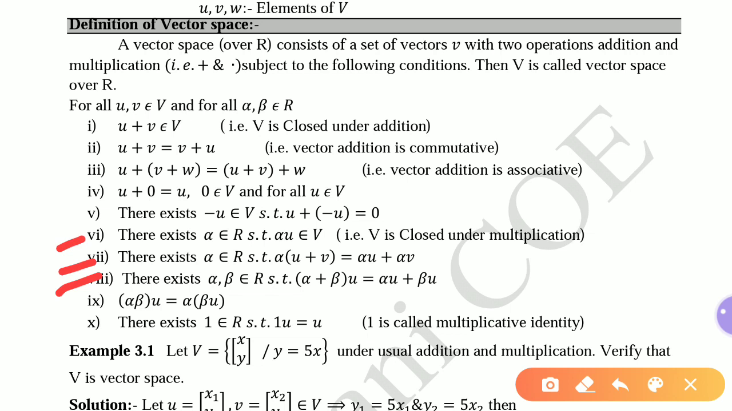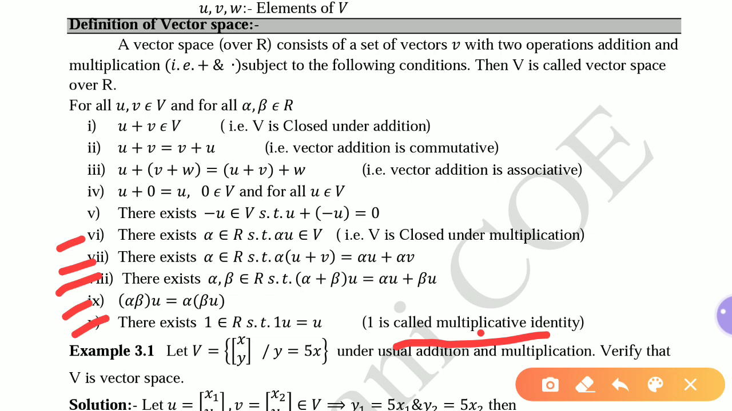You need to check only these 10 properties, whether the given set V satisfies all of them or not. Once you show that all these properties are satisfied for that set V, then it forms a vector space. Next, property number 9: alpha times (beta times u) equals (alpha times beta) times u. And finally, a very important one: there exists 1 belonging to R, the set of scalars, such that 1 times u equals u. This one is also called the multiplicative identity.